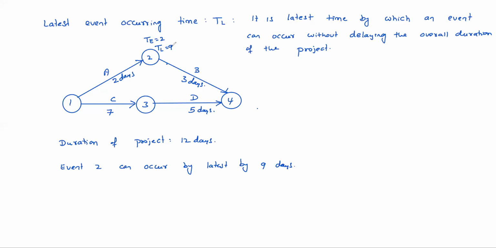That's very simple, no need to worry. Like the earliest event occurring time, this can also be calculated, but backwards we need to calculate. While calculating backward, when more than one arrow is meeting at an event, the least value is taken.